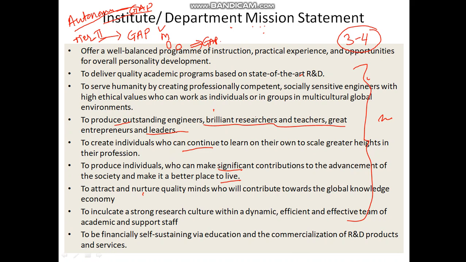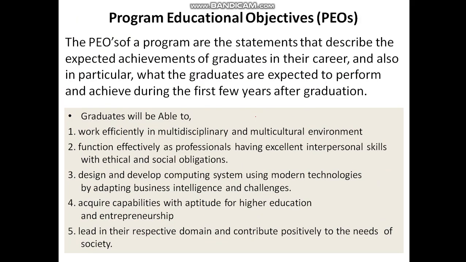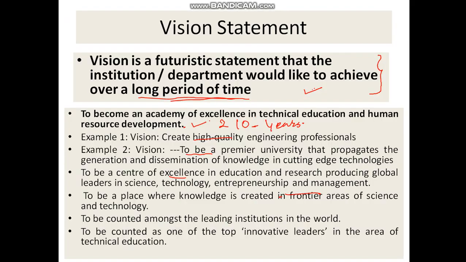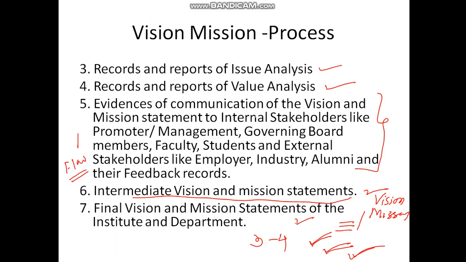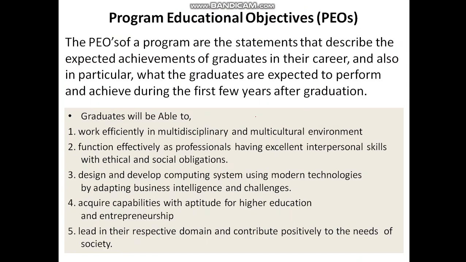Moving ahead, let us discuss program educational objectives. So in this top-down approach, the first one was mission, and the second one was identifying the POs. First of all, let us know what a PO is. Now this PO is for a program, you can say a branch. So PO will be defined for computer science. Let us say it will be defined for mechanical.